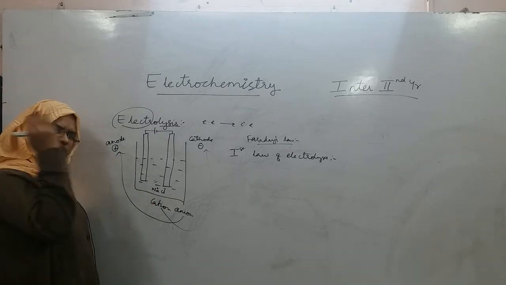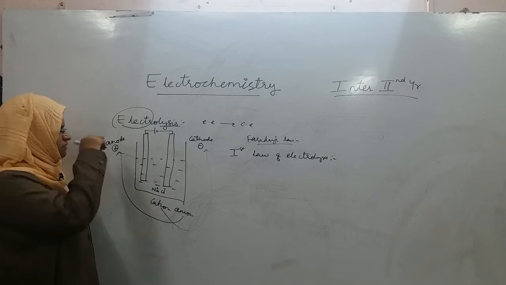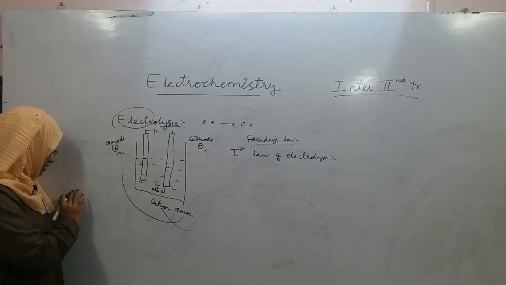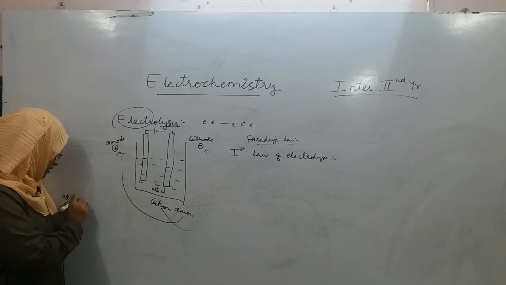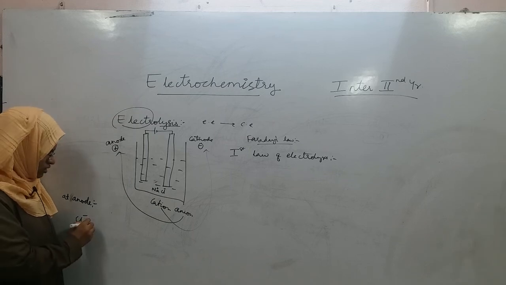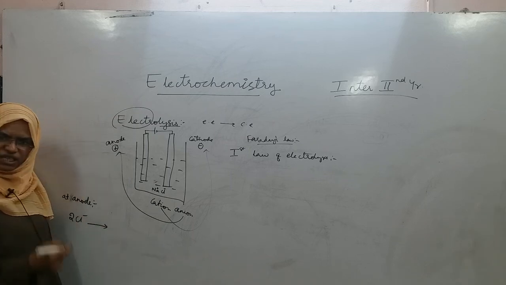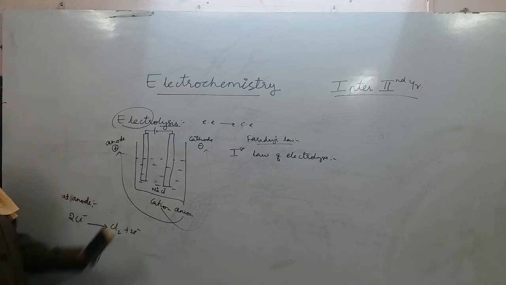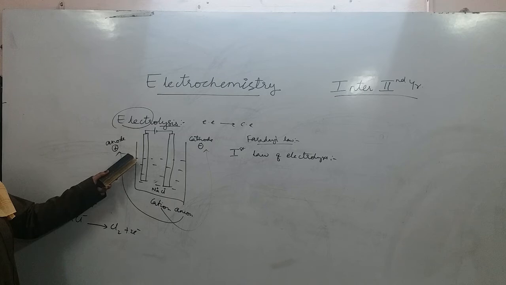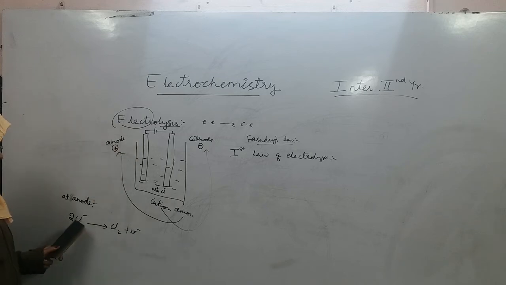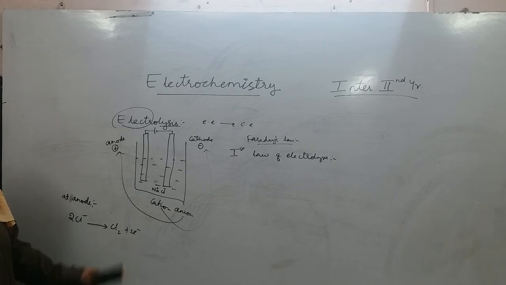Like the anode in an electrochemical cell, even this anode undergoes oxidation only. Which anion went here? Cl minus anion went, right? Cl minus is the anion, it goes to the anode electrode, and the same reaction of oxidation, loss of electron, takes place at this anode also. After migrating, a chemical reaction takes place. What chemical reaction? Same: anode oxidation, cathode reduction. Oxidation of Cl minus into chlorine gas plus 2 electrons.